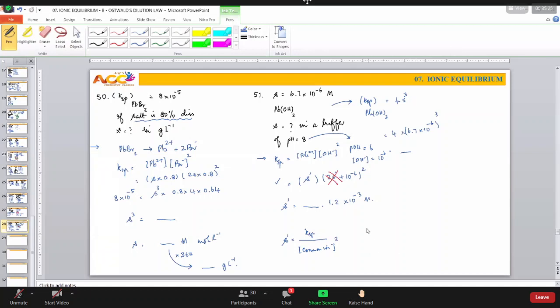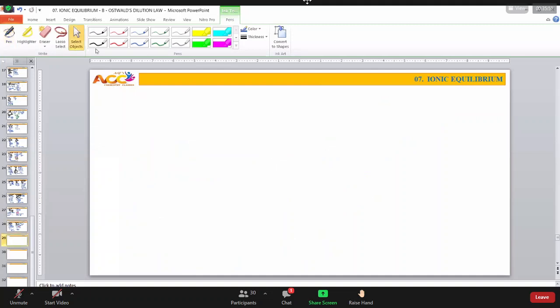You are going 10 power minus 12. Concentration of lead ion. Check once again. All right. Next. Question number 52. Write in the brackets the given answer and then check. Okay. Come on.